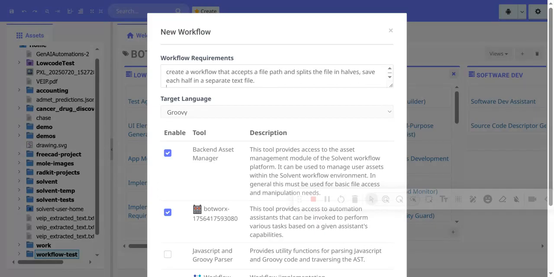I've run this demo a few times, as I mentioned. I think the tooling descriptions need to be improved so that the AI does the right thing. I've noticed sometimes it will not use the asset manager as it should, and it also fails in a couple other things. So I'm going to try to preempt that by telling it to use the asset manager.